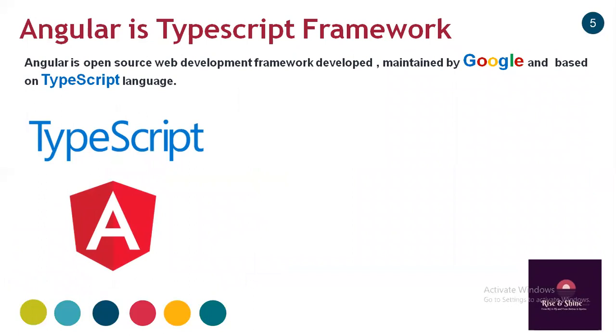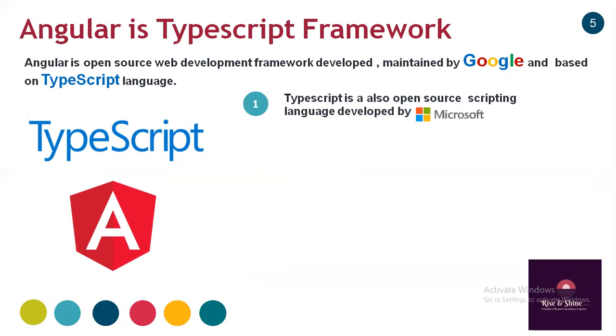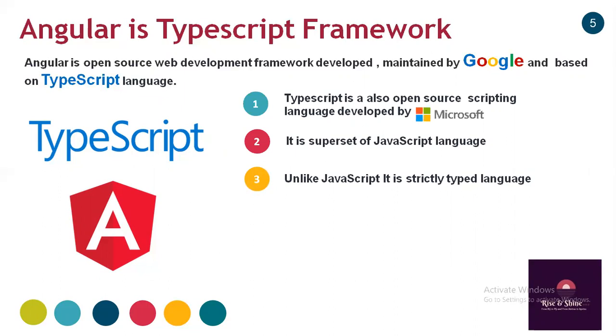Angular is a TypeScript framework, meaning this framework is developed using an open source scripting language called TypeScript. So what is TypeScript? TypeScript is an open source scripting language developed by Microsoft, a big giant in the computer industry. It is not a new scripting language, but a superset of JavaScript. That is, it supports more features than JavaScript. Unlike JavaScript, it is a strictly typed language. That is, to declare a variable, you have to declare it with some data type.